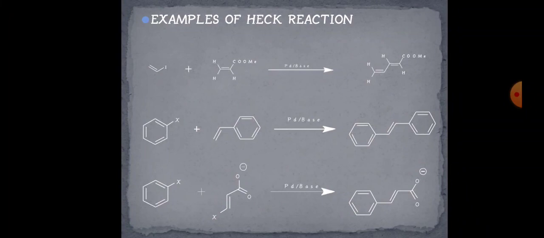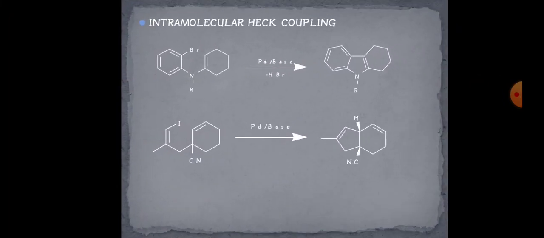Okay, so let's discuss some intramolecular Heck coupling reaction examples. So intramolecular Heck coupling also takes place in some organic fragments. So here if you look, this bromine is your aryl halide, okay.